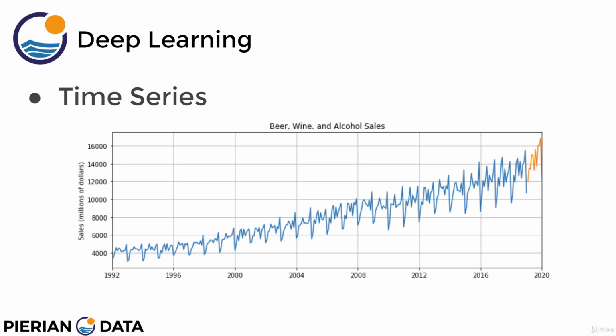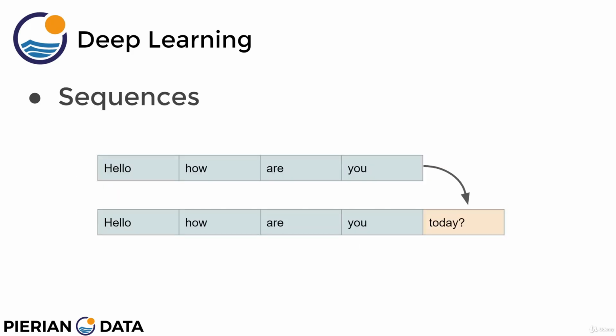In future sections, we'll realize that sequences can also be categorical sequences, such as a sentence. For example, given the data "hello, how are you", we want to predict that "today" is the highest probability word to show up next. And recurrent neural networks will also be able to do that. If you have email or text messaging from Google, you've probably already seen this sort of technology in practice, where you have predictive text.